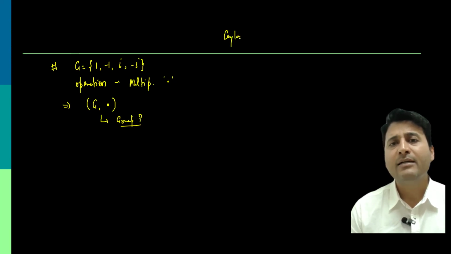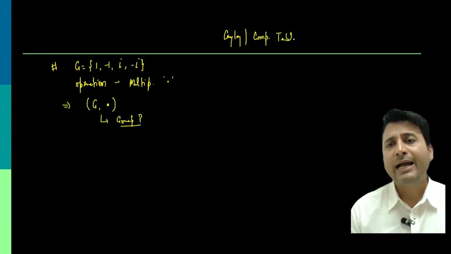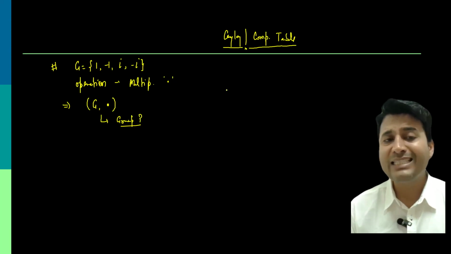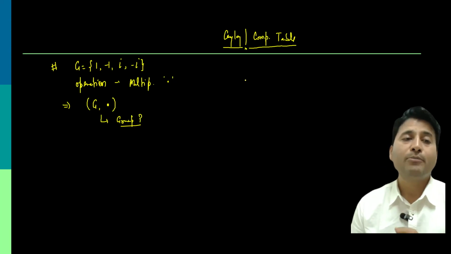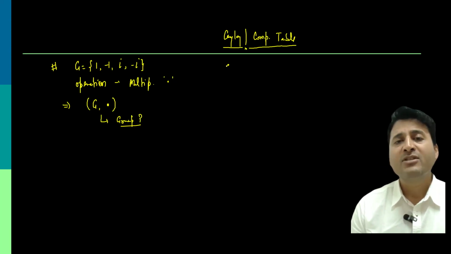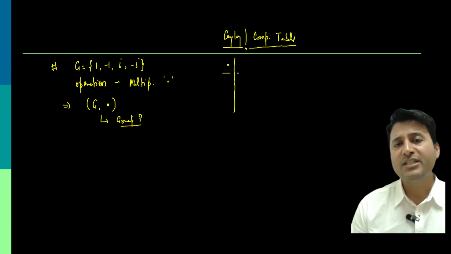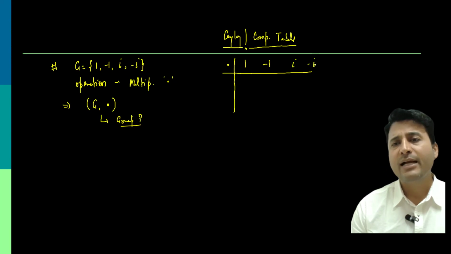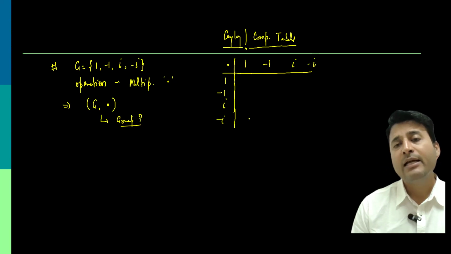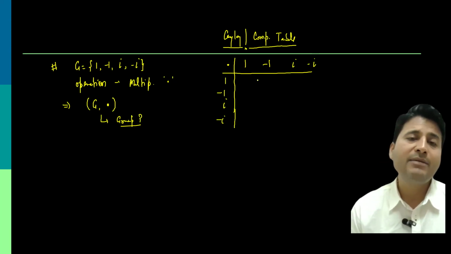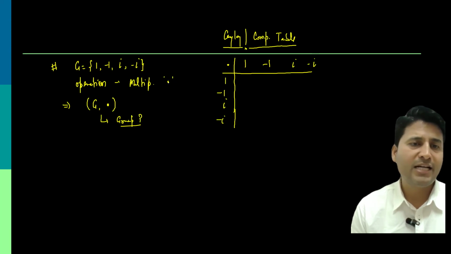We can make a Cayley table, also called a composition table. The table will help you list all the pairs, and it also helps you check the rest of the properties too. Let us try to write it. On this side, I will put the operation, which is multiplication. On this side all the elements, and on that side also all the elements. Inside are the entries, the element after the operation, multiplication, is applied.